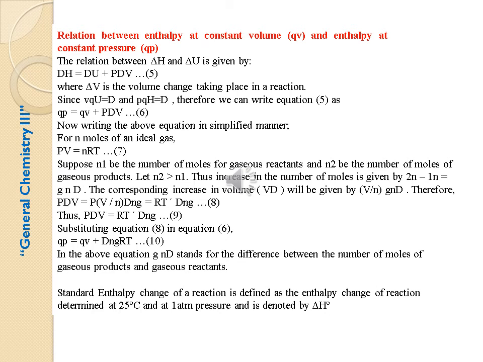Now writing the above equation in a simplified manner, for n moles of an ideal gas, PV is equal to nRT. Suppose n1 be the number of moles of a gaseous reactant and n2 be the number of moles of a gaseous product. Let n2 be greater than n1. Thus the increase in the number of moles is given by n2 minus n1 is equal to delta ng. The corresponding increase in volume delta V will be given by V by n into delta ng. Therefore, P delta V is equal to P into V by n delta ng is equal to RT delta ng. Thus, P delta V is equal to RT delta ng. Substituting equation 8 in equation 6, QP is equal to QV plus delta ng RT.